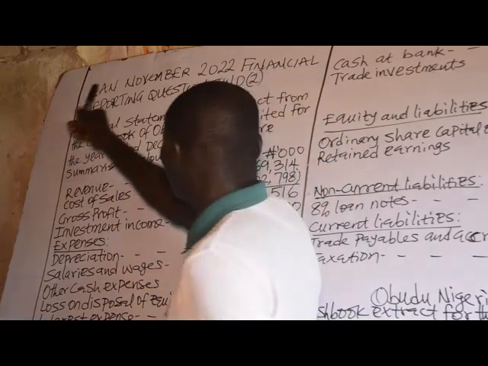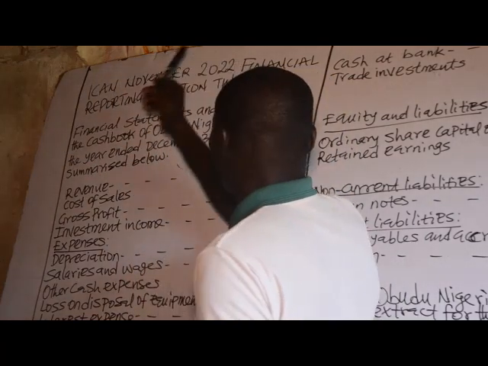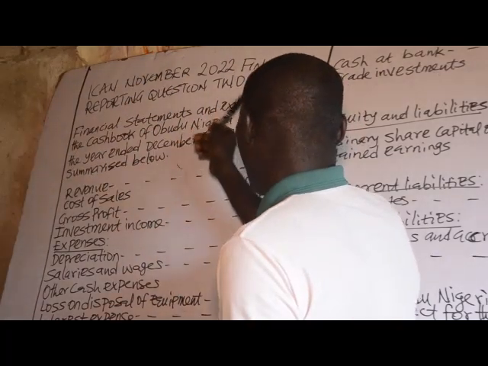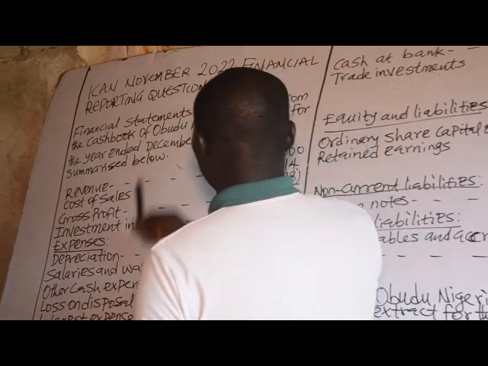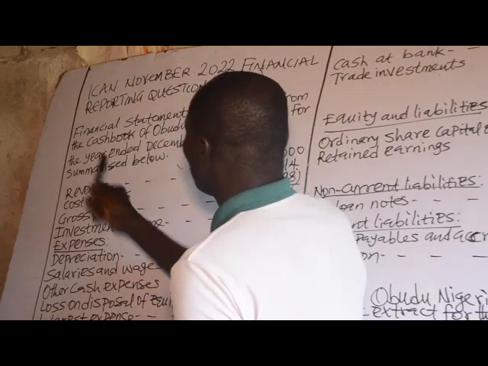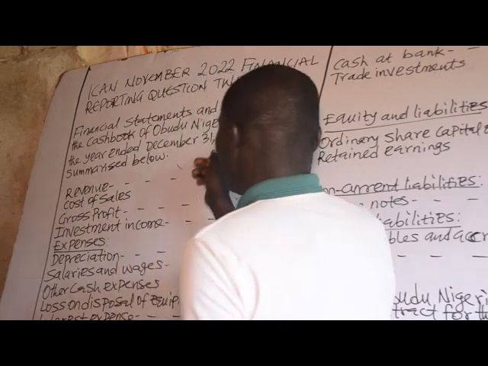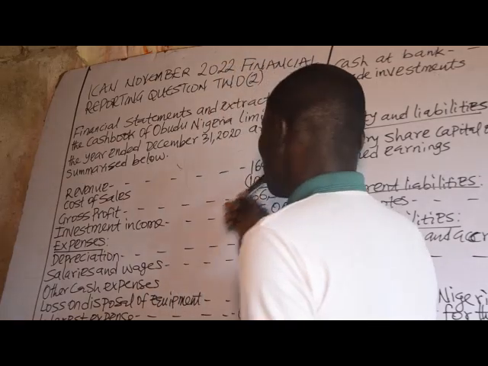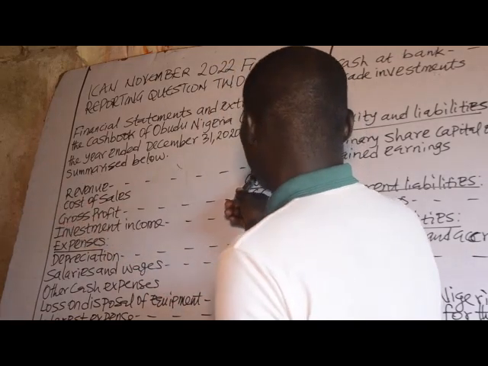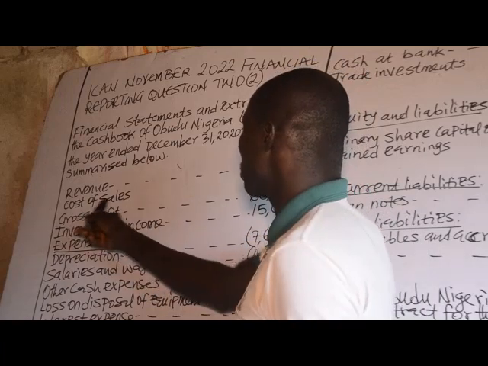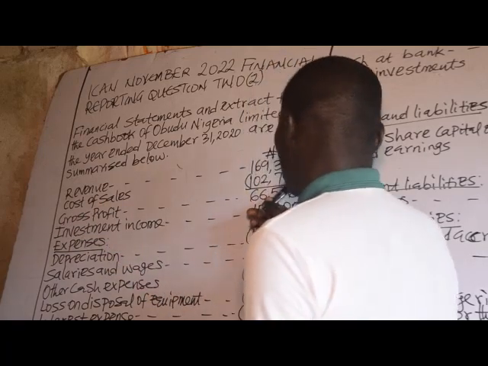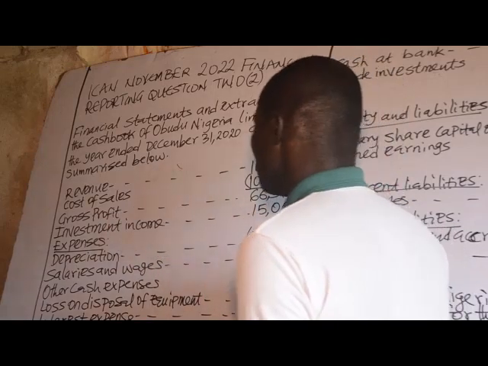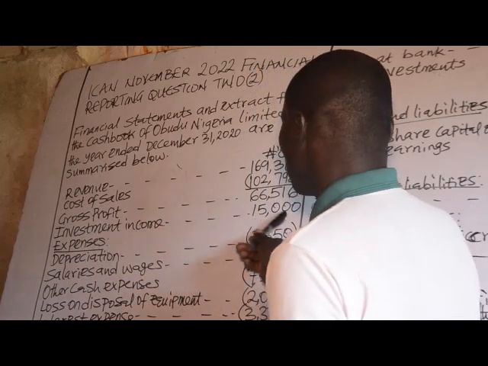So, this question is obtained from ICAN November 2022 Financial Reporting, question number 2. Financial statements and extracts from the cash book of Obudu Nigeria Limited for the year ended December 31st, 2020 are summarized below. We have all amounts in thousands. We have revenue 169,314, cost of sales 102,798. We have the gross profit of 66,516. Then investment income of 15,000.